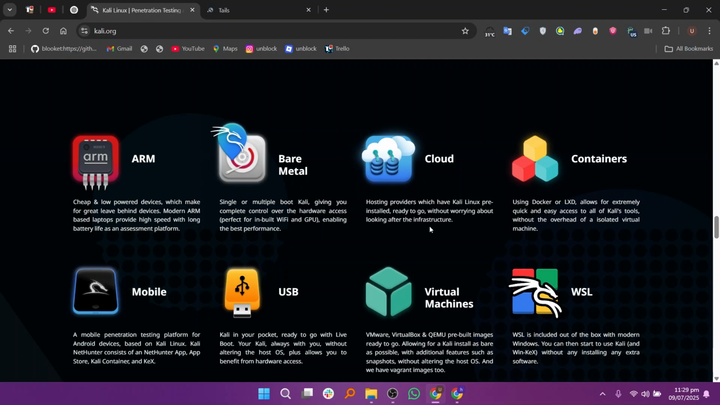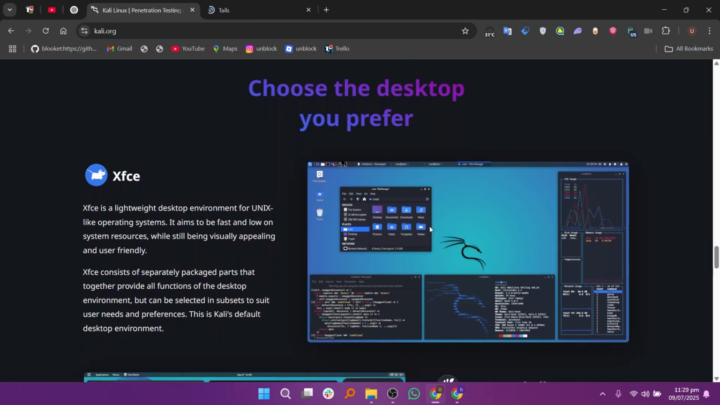It's used by security experts, ethical hackers, and advanced users who understand how to use these tools safely and legally. Kali is not made for everyday use or privacy. It's a toolkit for offensive security tasks and digital forensics.